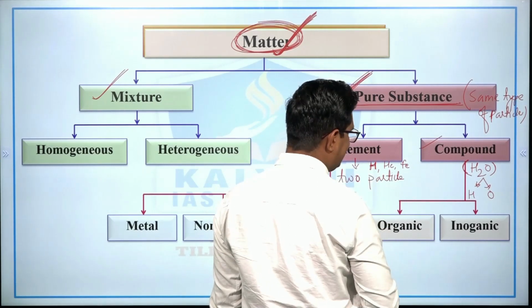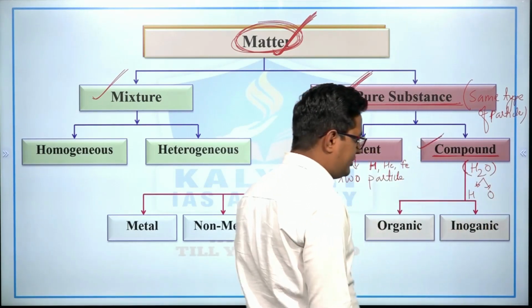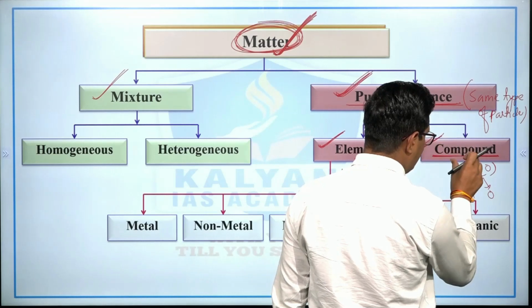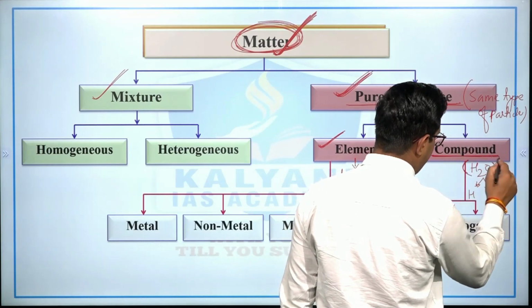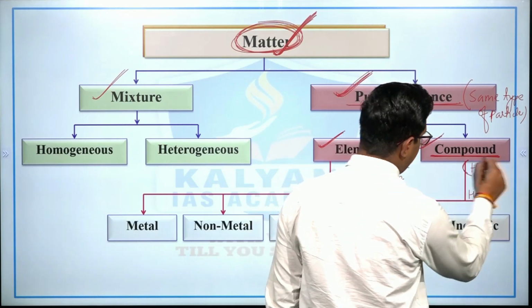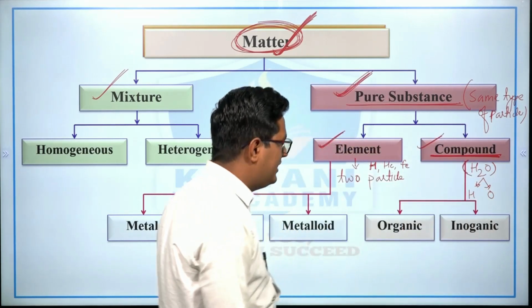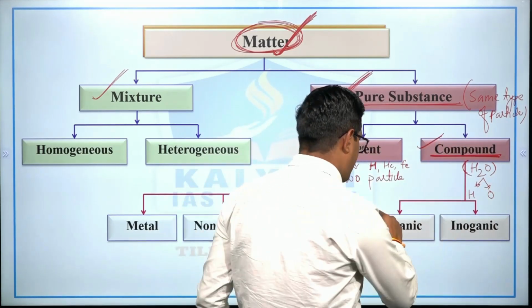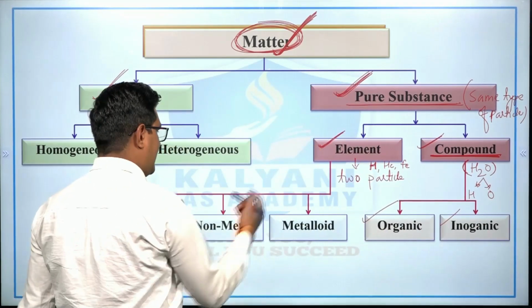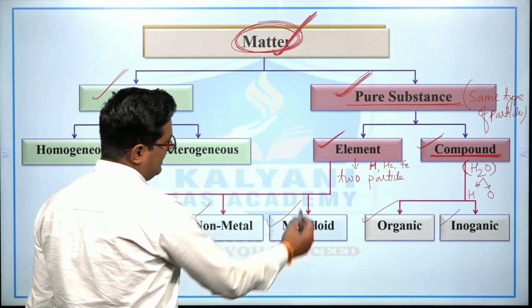Further is known as element, right? And what is compound, right? So compound is when two or more than two elements are included or mixed in proper ratio, then this is known as compound, right? Then there are two types of compound. First is organic compound, then inorganic compound, and there are three types of element: metal, non-metal, and metalloid.